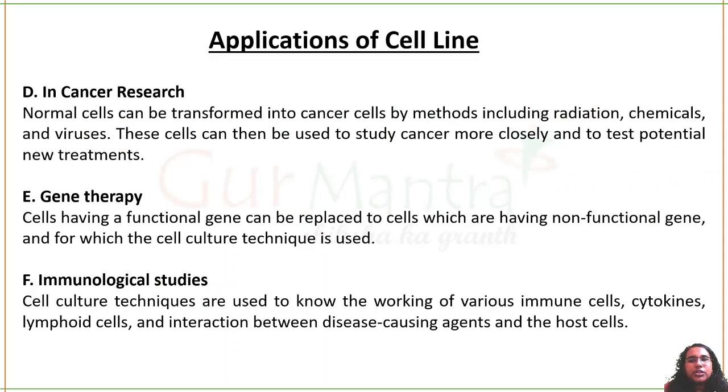In cancer research, see, normal cells can be transformed into cancer cells by using several methods. I've told you, like virus, you can use some chemical mutagens and they become cancer. So they are more or less like the cancer which exists in a cancer patient's body. So now you can do research on those cells, like what are the target drugs you can use to cure the disease. Gene therapy, a very important function and application of cell line.